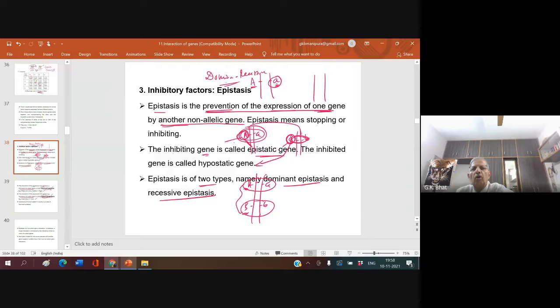Now, if this prevents the expression of this, it is non-allelic. Am I right? One allele prevents the expression of another allele present on another chromosome.